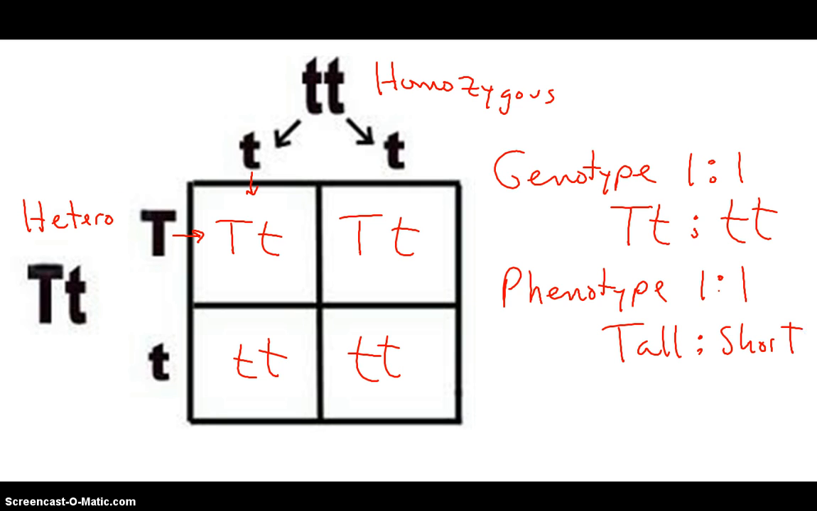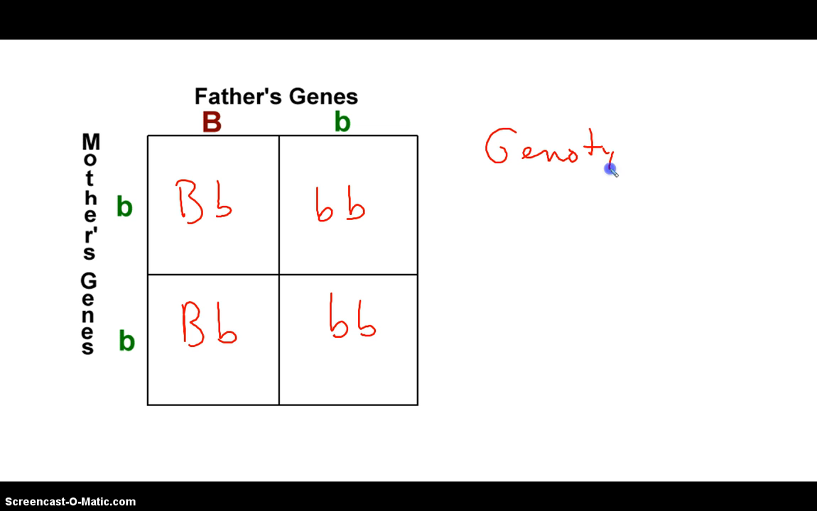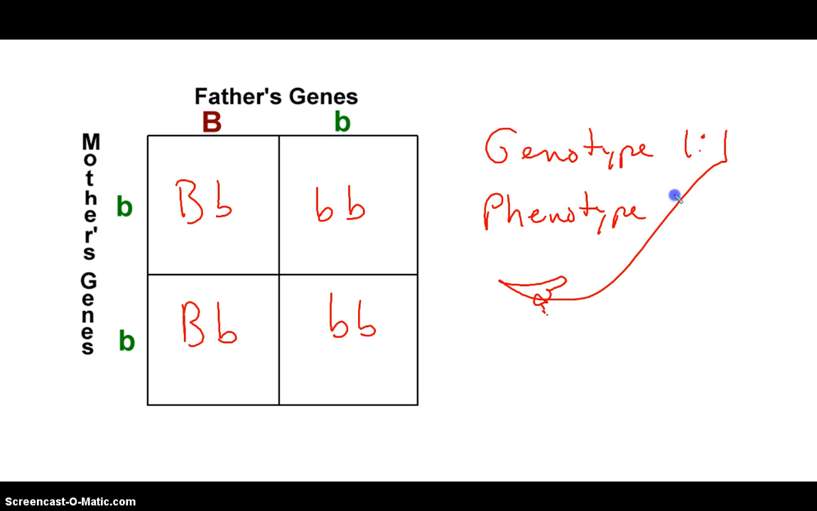Let's do the same thing here. We've got big B, little b, big B, little b, little b, little b, little b, little b. So again, our genotype is a 1 to 1. Our phenotype is also a 1 to 1. Sorry about the scribble there. And in this case, it's brown eyes, the dominant, to blue eyes, the recessive.